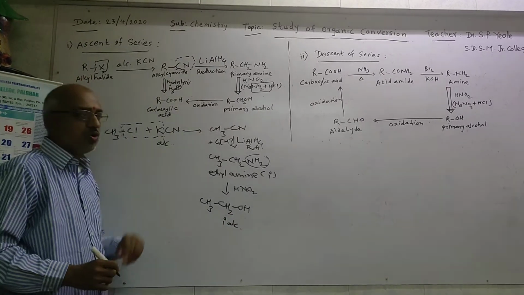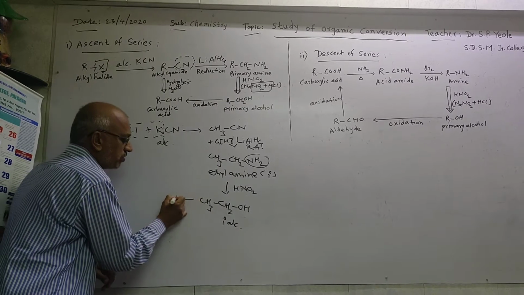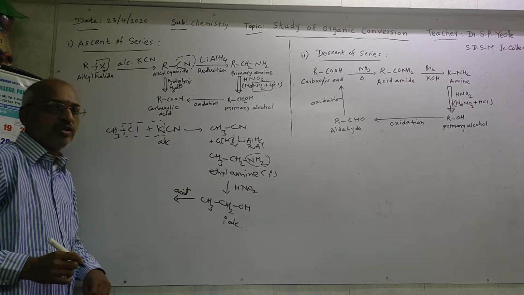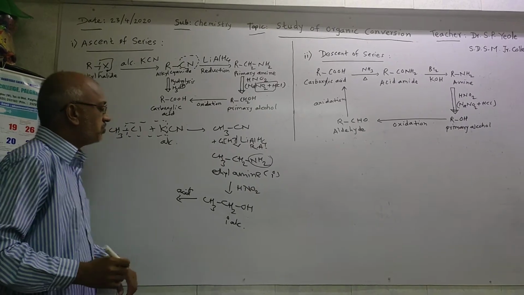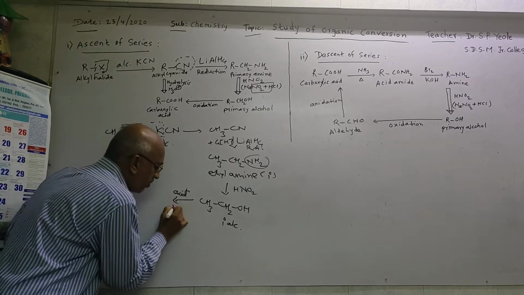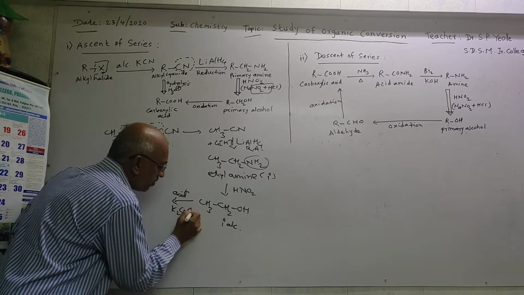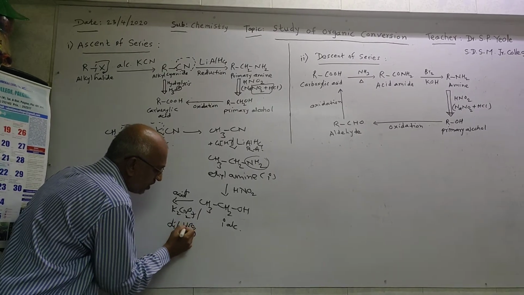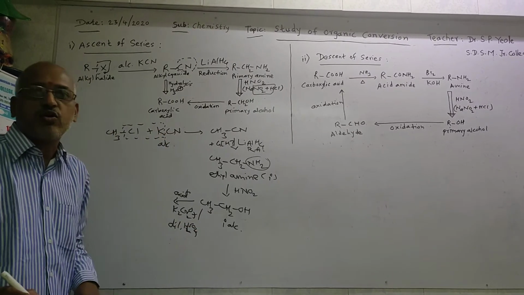Now when this primary alcohol undergoes oxidation, oxidation means addition of oxygen, by any suitable oxidizing agent like K2Cr2O7 with dilute H2SO4, you may say acidified dichromate.